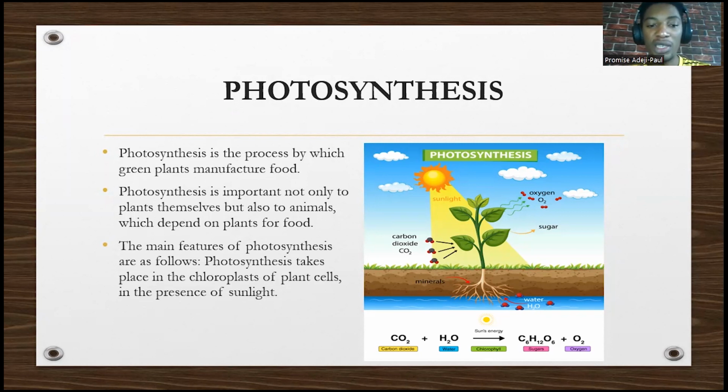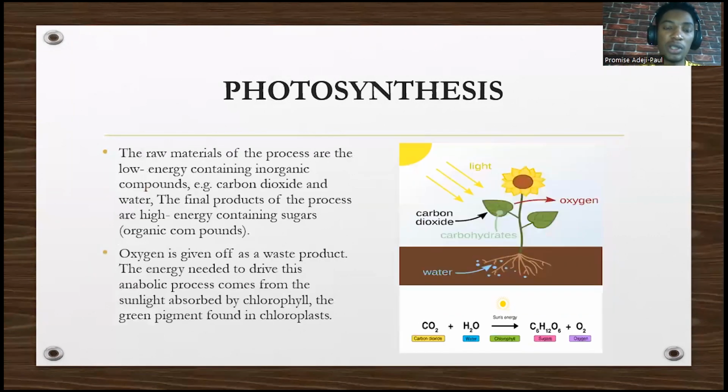So the main features of photosynthesis are as follows. It takes place in what? Chloroplast. Take note. Photosynthesis takes place in the chloroplast of plant cells in the presence of sunlight. On the right hand side, you can see a picture depicting photosynthesis.